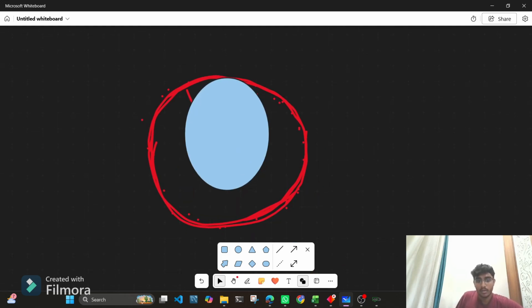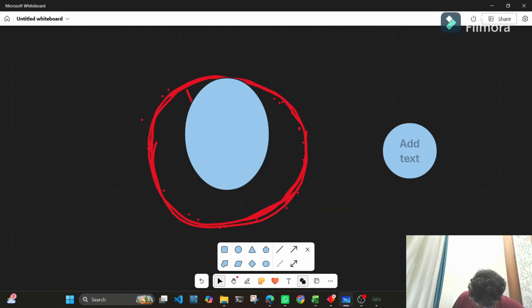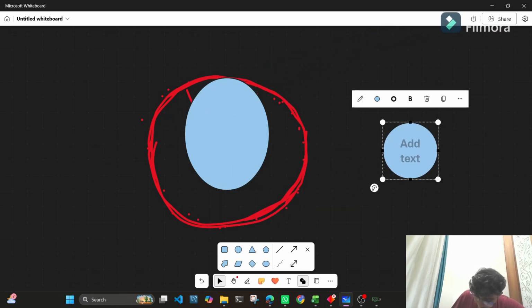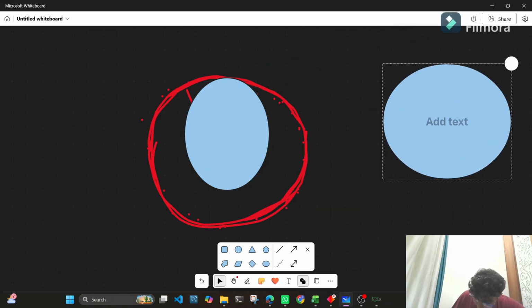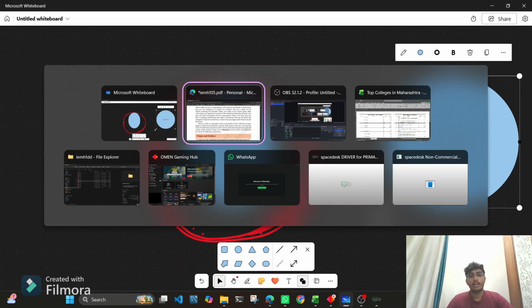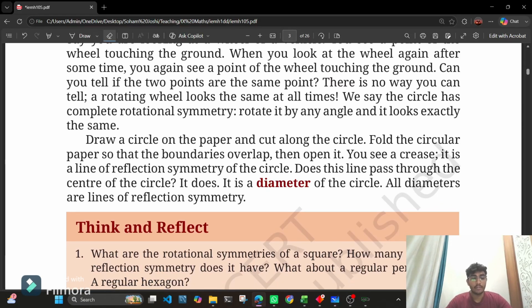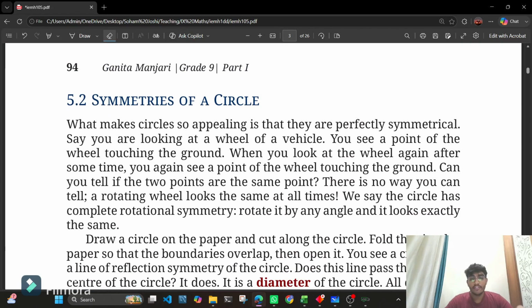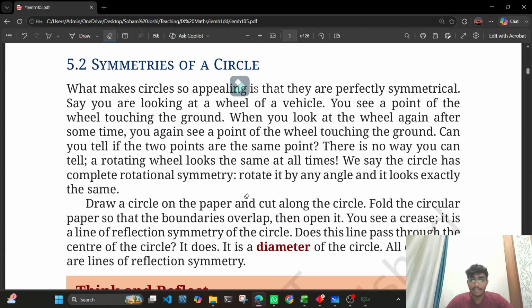Right. So this is not a circle. Sorry. This is a circle. We'll learn through the PDF only. So a circle follows a symmetry, that we can say that a circle has complete rotational symmetry.